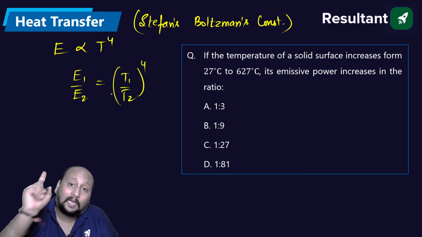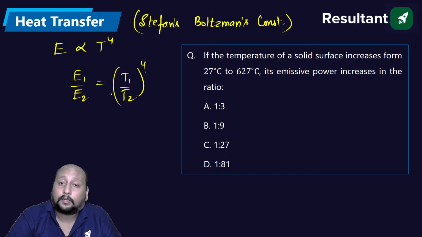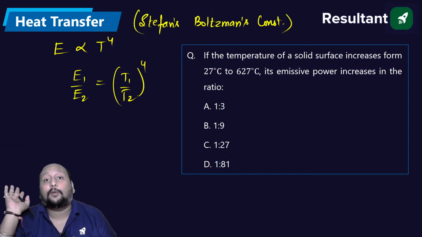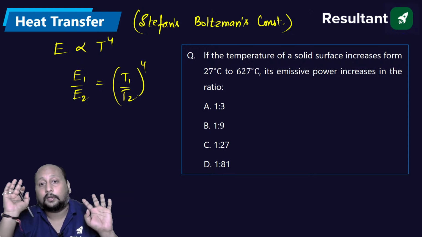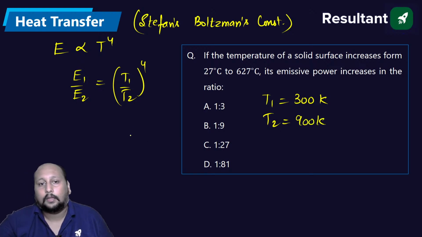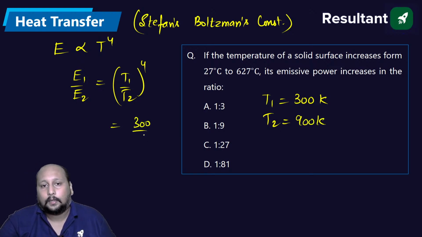Now, you have to remember one very important thing. Please convert the temperature into Kelvin, do not put it in degrees. So T1 will be equal to 300 Kelvin. T2 will be equal to 627 plus 273, that will be 900 Kelvin. So this is (300 by 900) to the power 4.